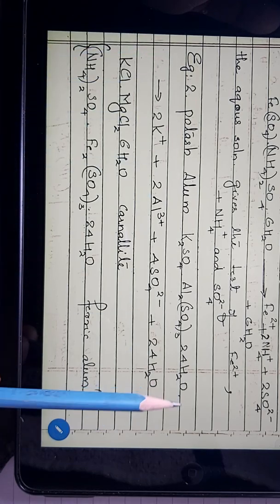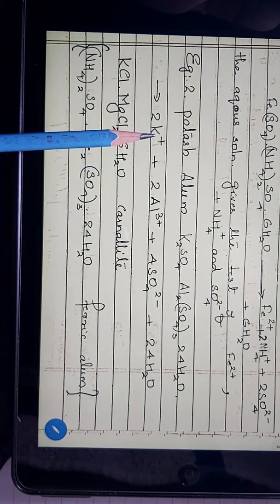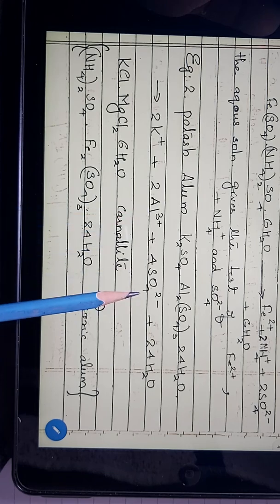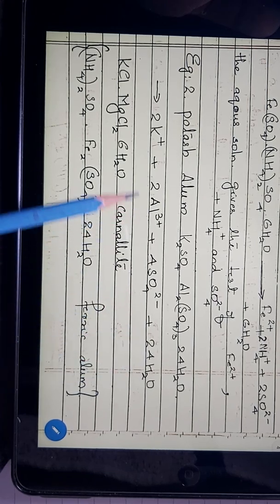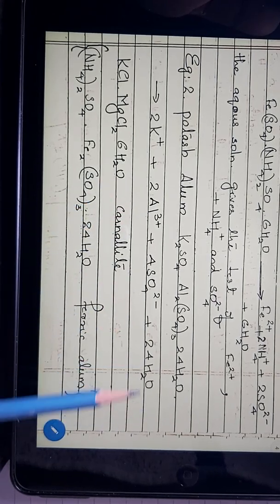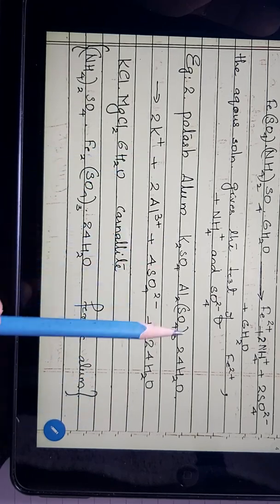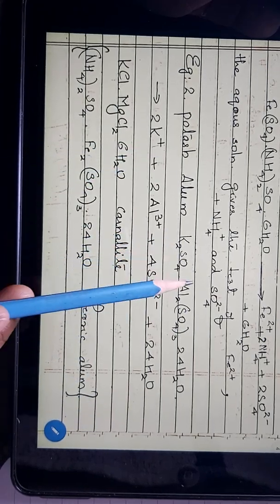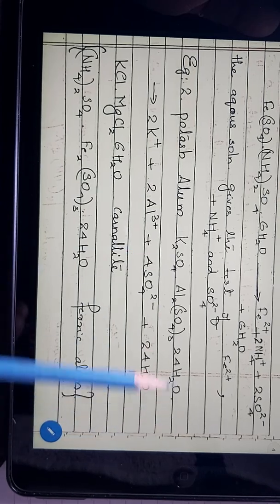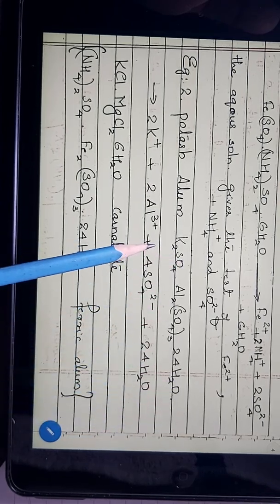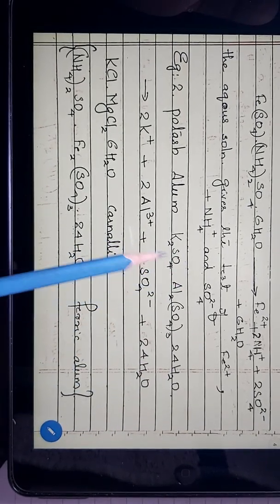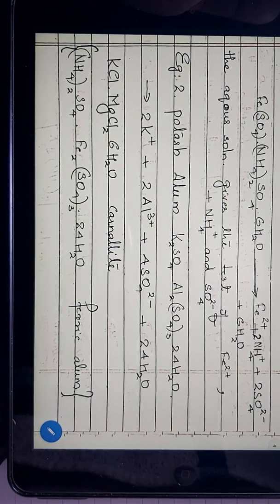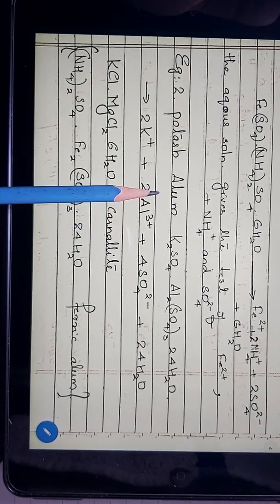When this is added into water, there will be potassium ions, aluminum ions, and sulfate ions suspended in water. Here also each component gets dissolved and separated, and each chemical gets ionized and dissociated in the water. So that's about potash alum.